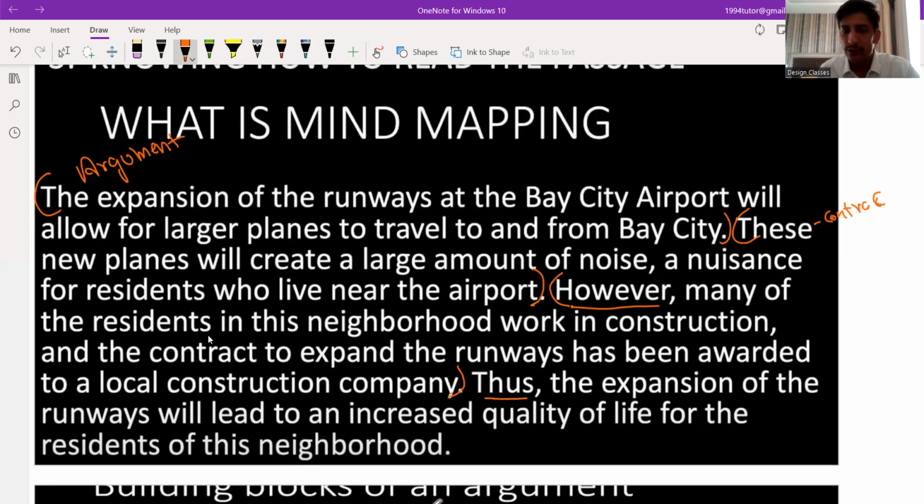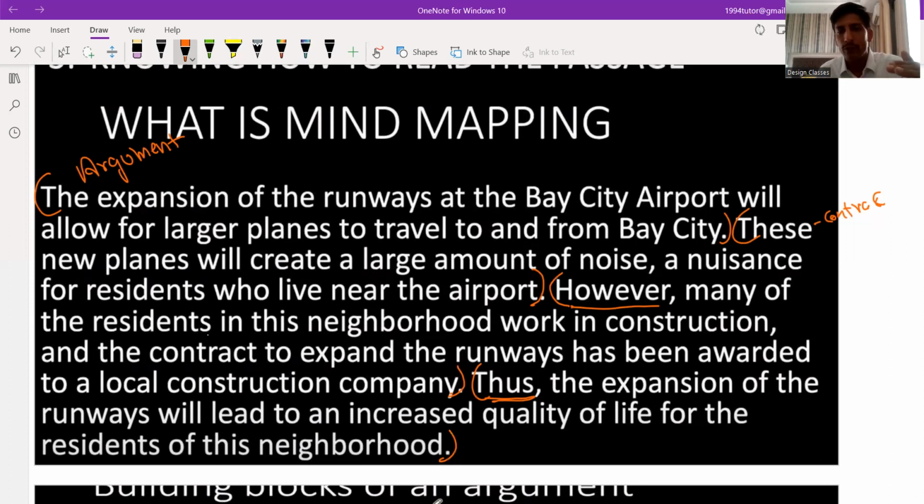Thus, so this is the conclusion. Generally, a conclusion starts with thus. Thus, the expansion of the runways will lead to increased quality of life for the residents. So in our conclusion, we are concluding this is good. This is good for the neighborhood that we are expanding. They will get a lot of employment and all.